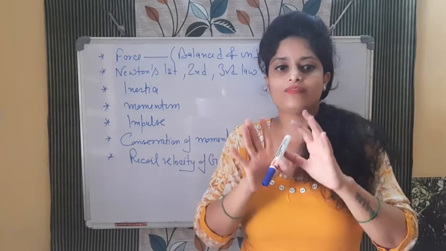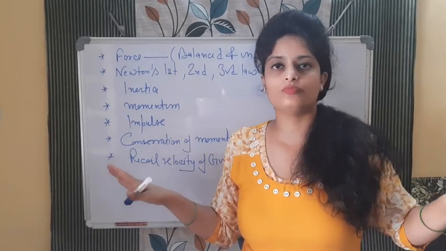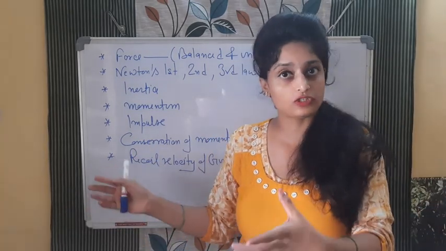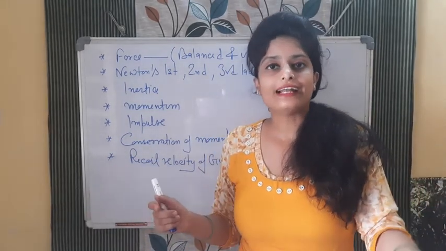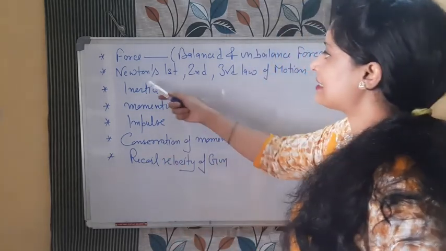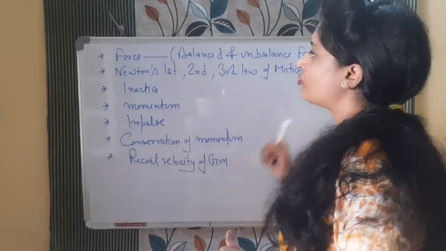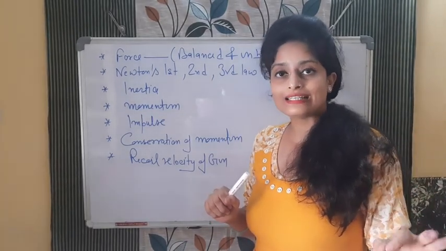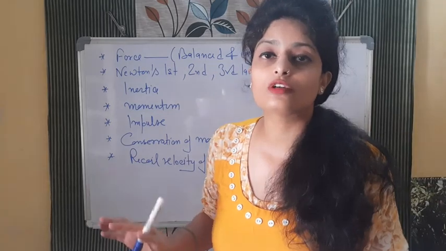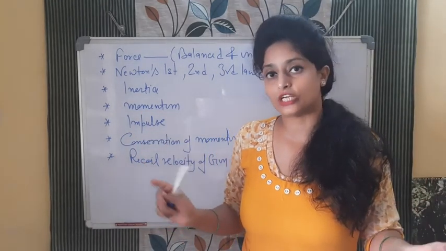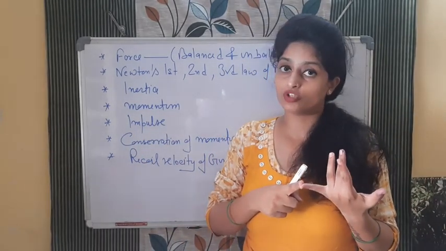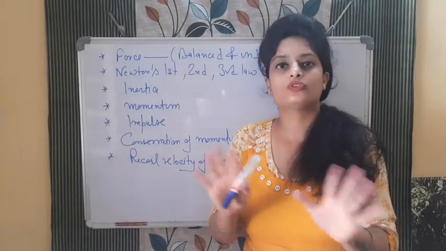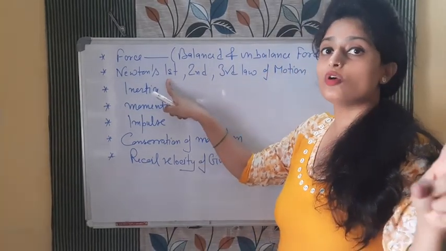So when you are applying more than one force on any object and there is some resultant, or we can say some net force, which is not zero, that is known as the unbalanced force. Then next we studied Newton's first, second and third laws of motion. The first law is also called the law of inertia. What was that? If there is no external force, there is no change in the state of the object. If it is in motion, it will stay in motion with the same velocity. If it is at rest, it will stay at rest. So when there is no force, there is no change in the state, known as the law of inertia.